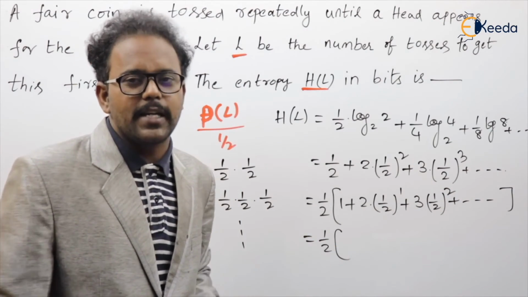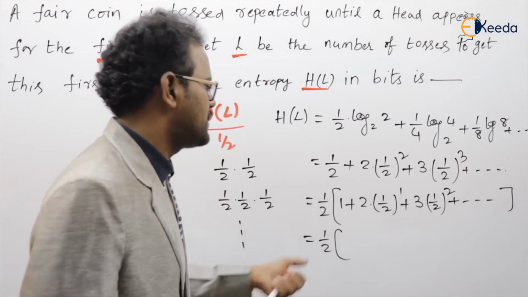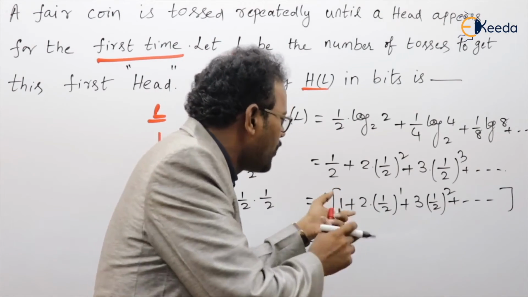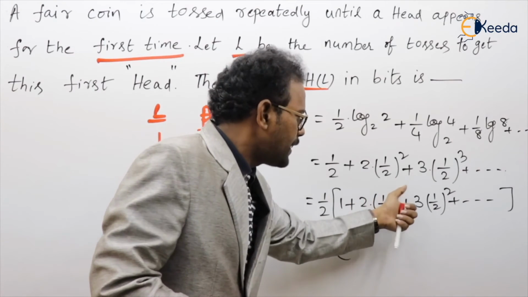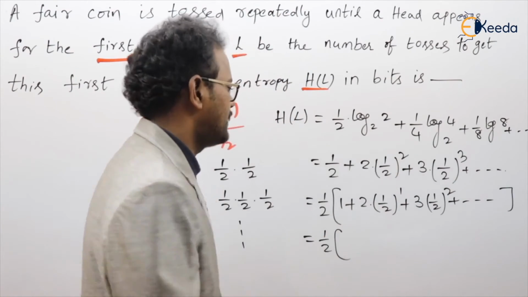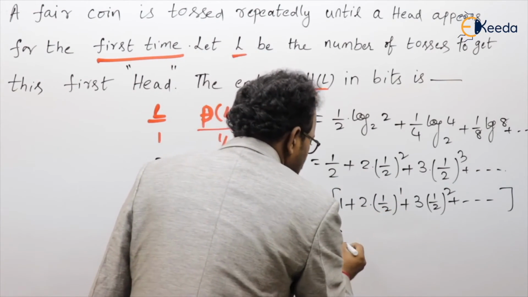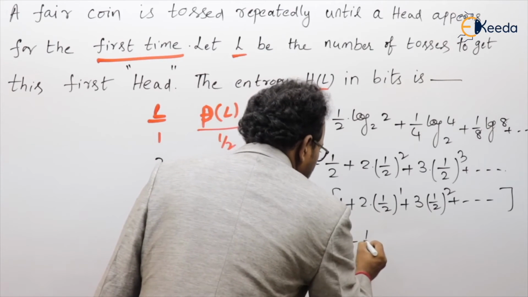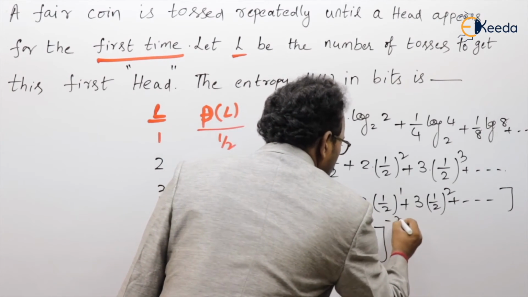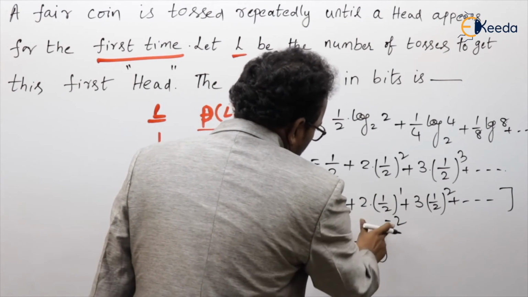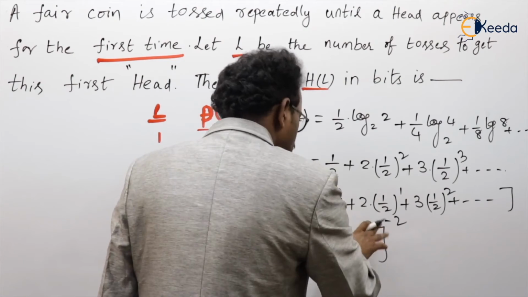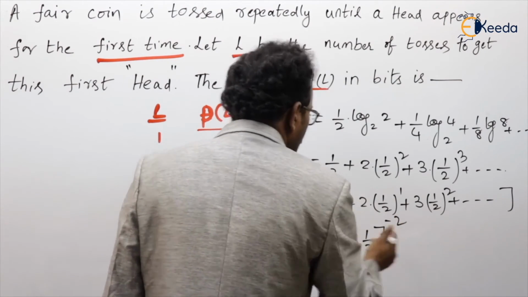That is the 1 minus x whole power minus 2 expansion. This is nothing but 1 into 1 by 2 whole power 0, plus 2 into 1 by 2 whole power 1. The power is decremented from here to here, you have to understand. Then this is nothing but 1 minus x whole power minus 2. 1 minus x is 1 by 2, whole power minus 2. 1 minus 1 by 2 is 1 by 2. But minus is there, so reverse it. So 2 square, 4. 4 by 2 is 2.